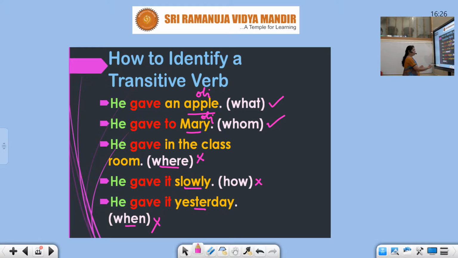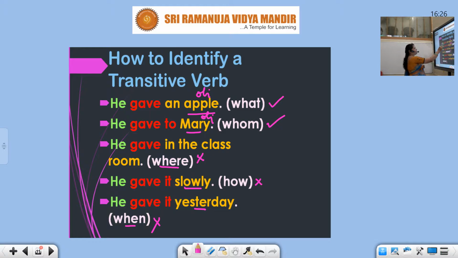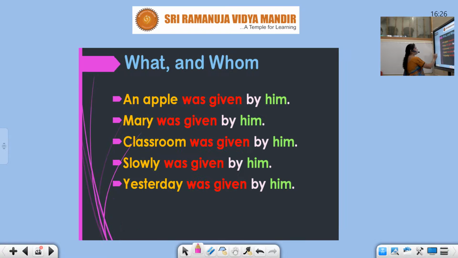Let us try to go with a better understanding by trying to convert them into passive voice. Here in the active voice, he gave an apple. An apple was given by him. An apple, subject in receiving case. Was is the be form.